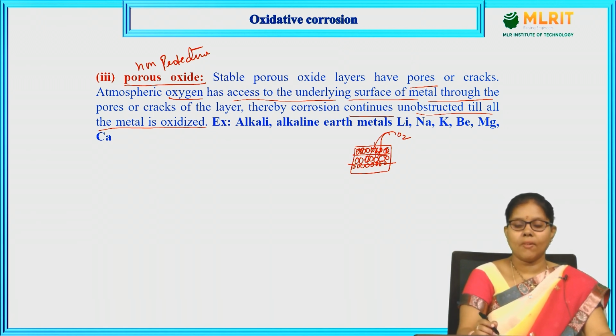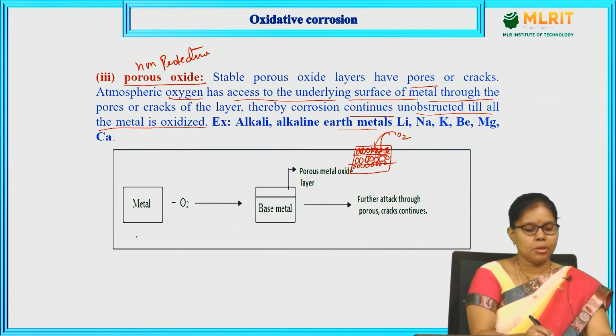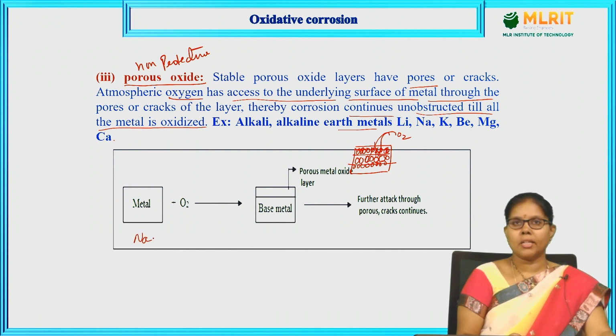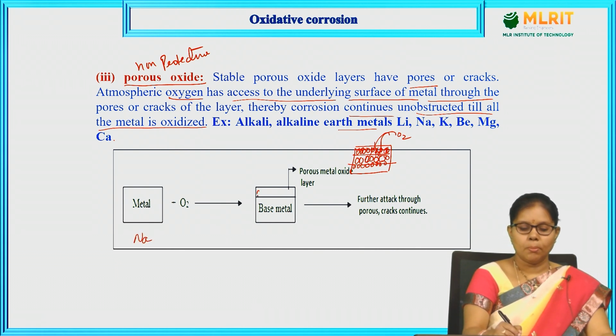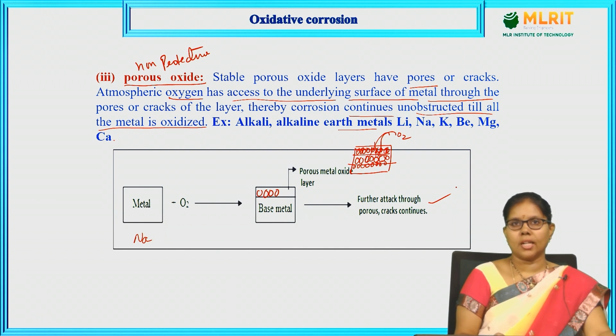Examples are the alkali and alkaline earth metals like lithium, sodium, potassium, barium, magnesium, calcium. If it is lithium or sodium, the metal reacts with oxygen and gives a porous oxide layer. This porous oxide layer allows the oxygen through, therefore further attack through the pores and cracks continues.